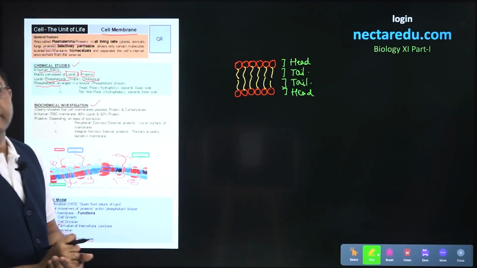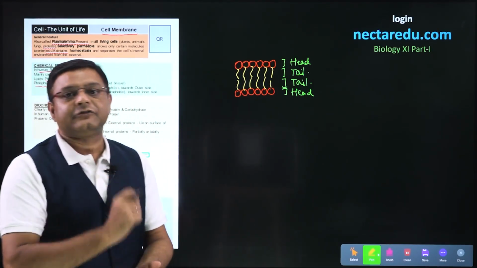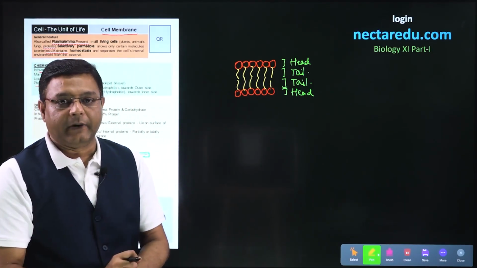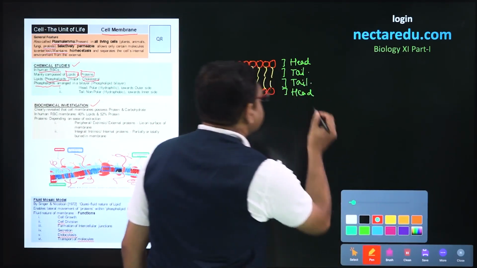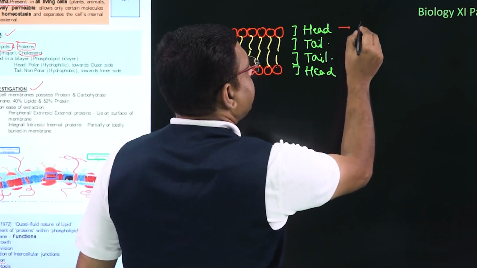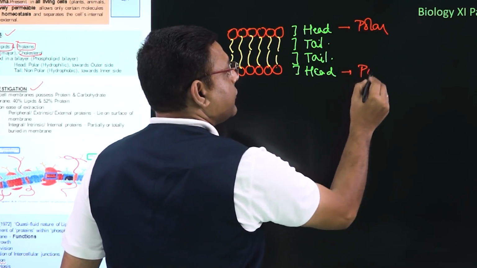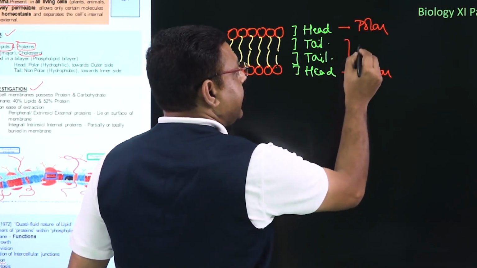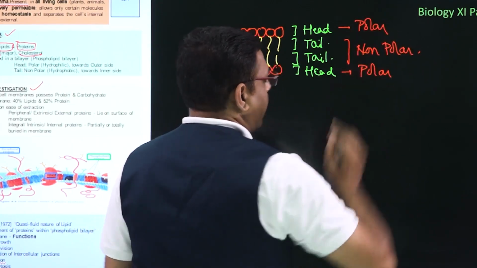So this is the structure of the phospholipid bilayer. Two layers are present, that is why we call it a phospholipid bilayer. Now, the head is the polar part, so this will also be polar, and the tails will be non-polar. So this is the non-polar part.